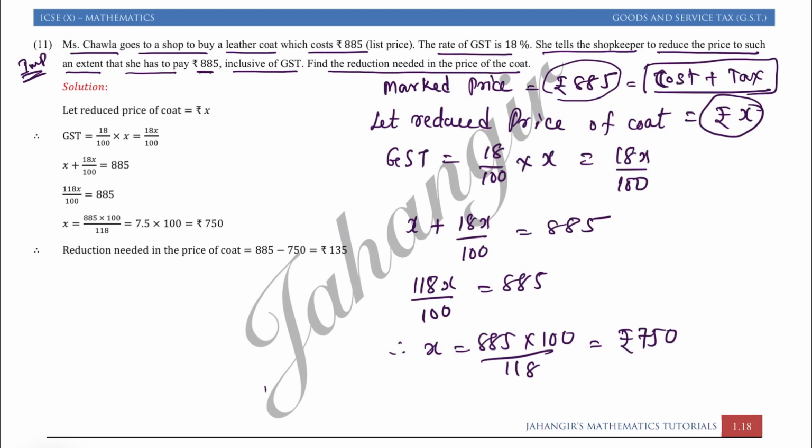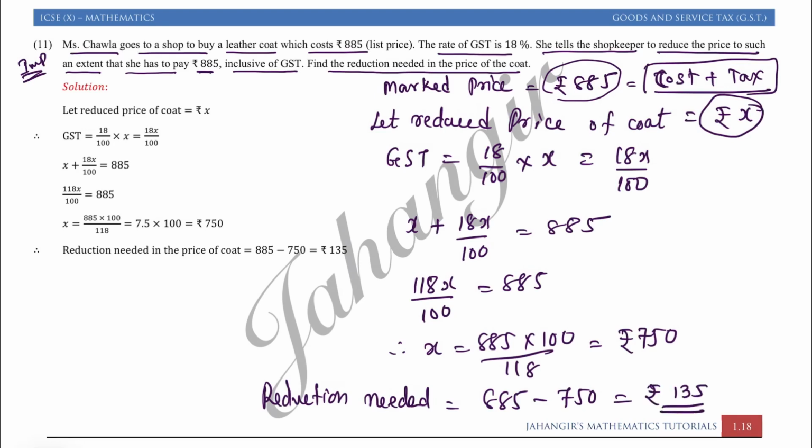So therefore the reduction needed in the price of the coat: it was an 885 rupees coat and the reduced price is 750 rupees. So how many rupees did he decrease? The reduction in the coat price is rupees 135.